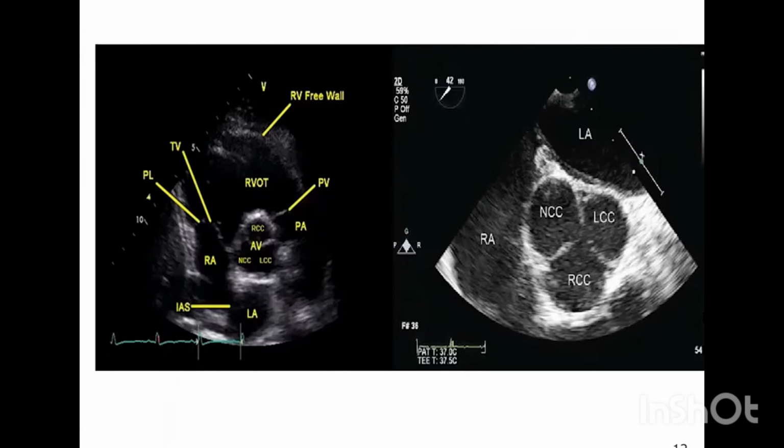The same thing depicted by a transesophageal picture. It will be reversed because it images from behind, from the esophagus in the posterior mediastinum. The RCC, the NCC, and the LCC. It remains the same. Corresponding to the IAS is the NCC. To the RV side, RVOT is the RCC, and this is the LCC.